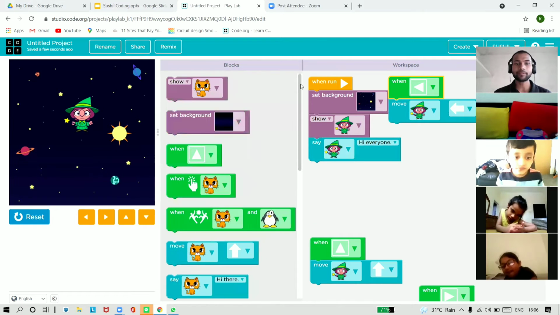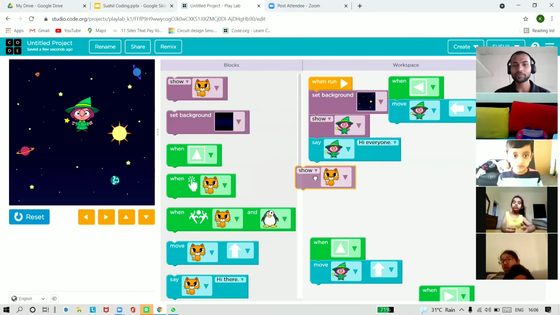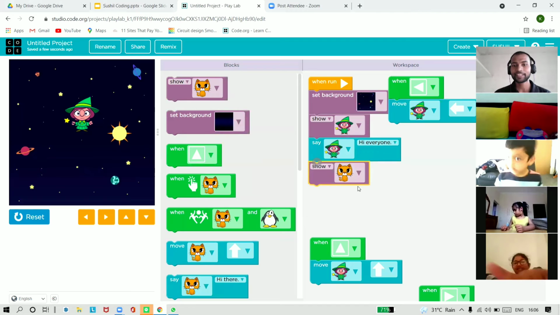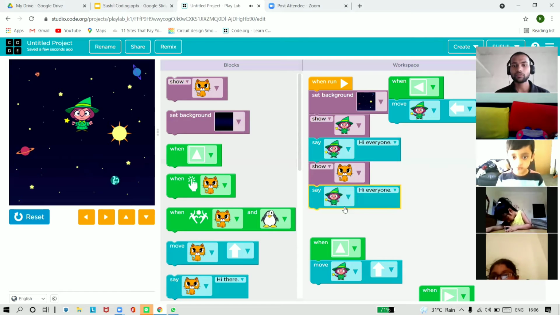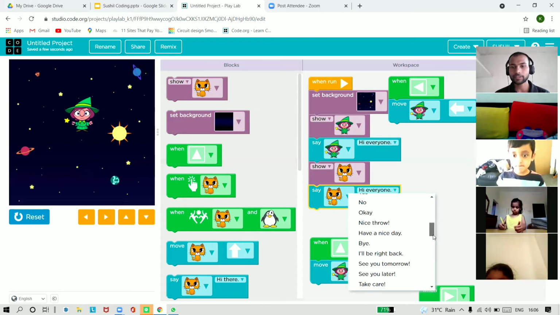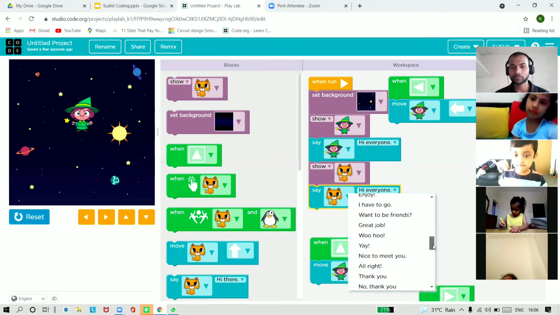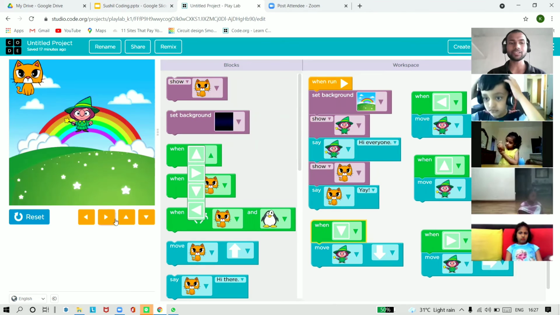So where will the cat come from? See, show cat. You can see the cat. So I'm just showing it. Here we have a cat, and I want it also to say something. So I will make another block for it, and we will change it for the cat. The cat will also say, hi everyone, or something like, have a nice day. Let's say buttons, and another is by clicking on the keyboard.